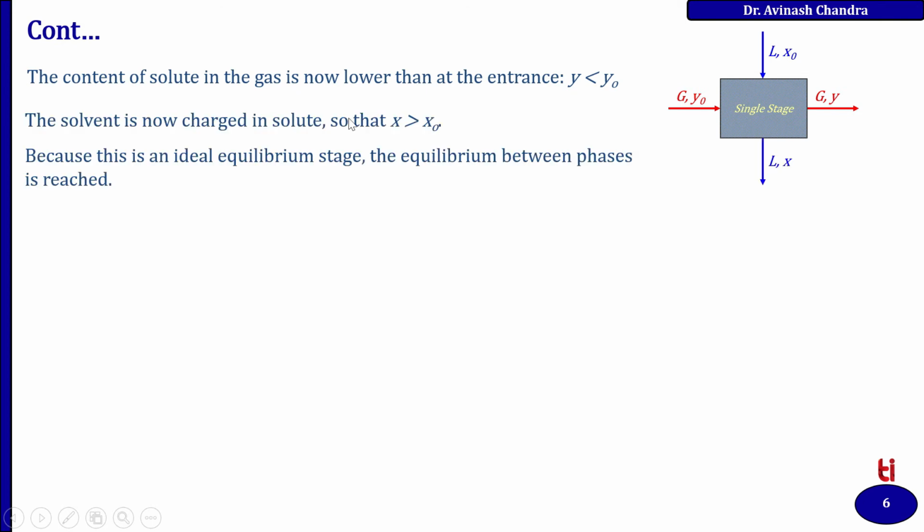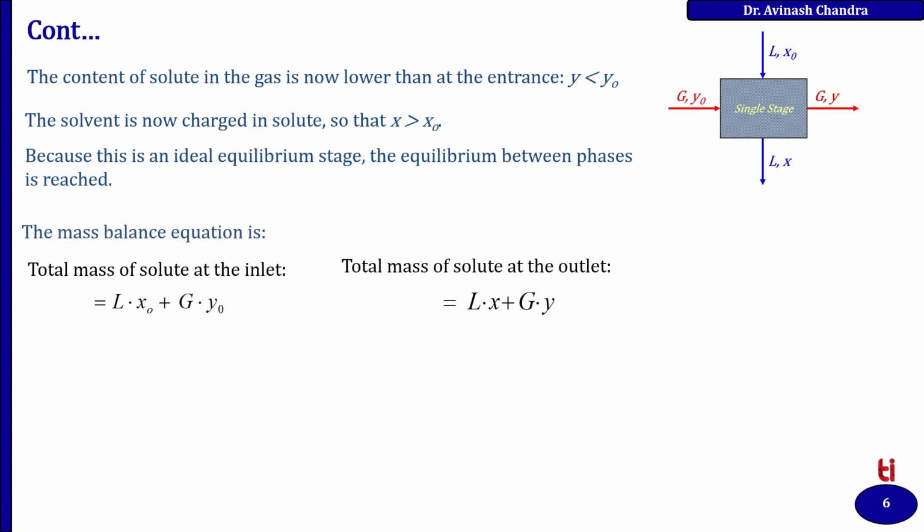The solvent is now enriched in solute, so that X is greater than X0. Remember that in this case the component is transferring from the gas phase to the liquid phase, so the concentration of the gas phase is reducing, whereas the concentration of the liquid phase is increasing.